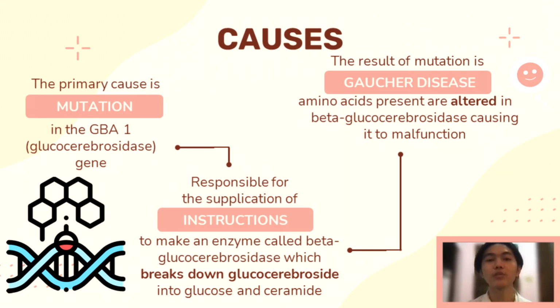Therefore, the mutation in this gene is accountable for Gaucher disease as it alters the amino acids present in beta-glucocerebrosidase, which then modifies the structure of the enzyme, prevents it from functioning properly, and/or inserts or deletes certain genetic material in the GBA gene that may lead to the creation of a version of the gene that is abnormally short and ineffectual.